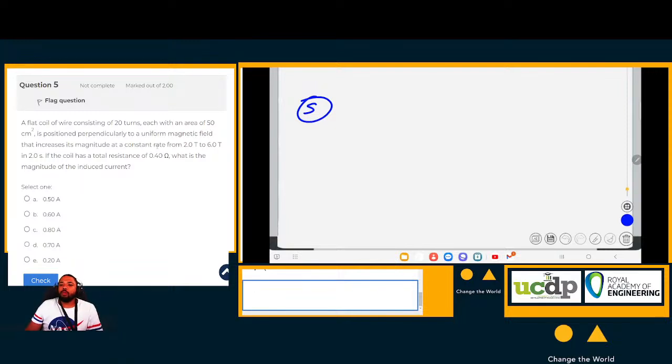Okay, so question number 5. A flat coil of wire. It has 20 turns, so N is equal to 20. Each of these turns has an area of 50 square centimeters.